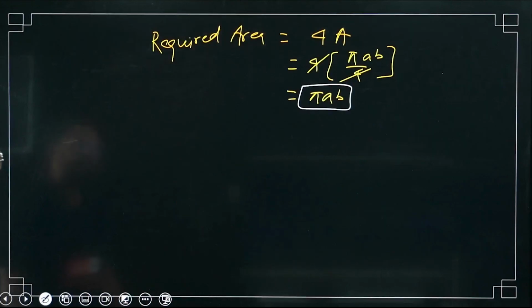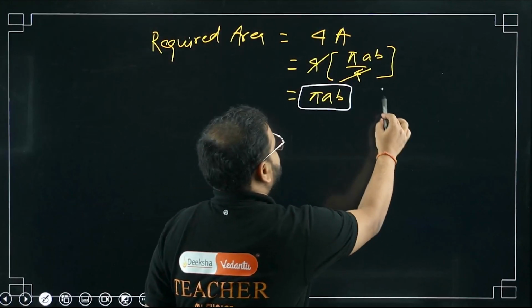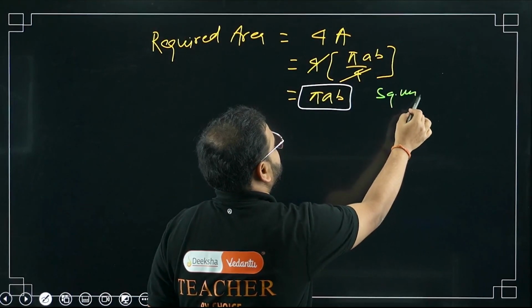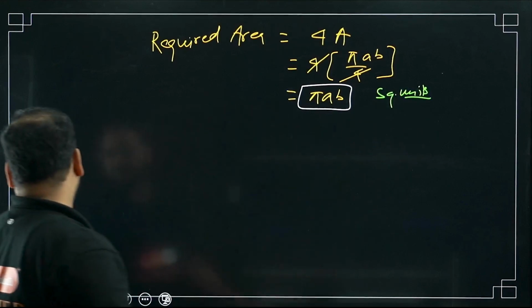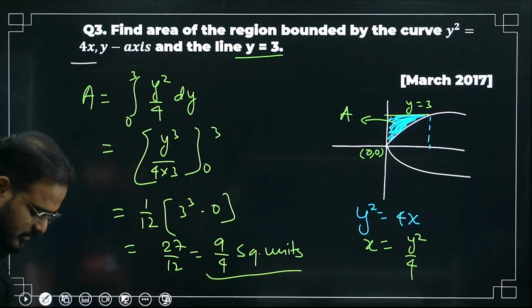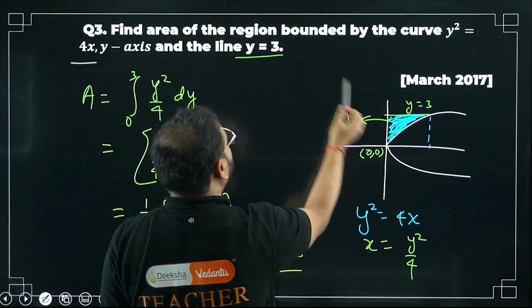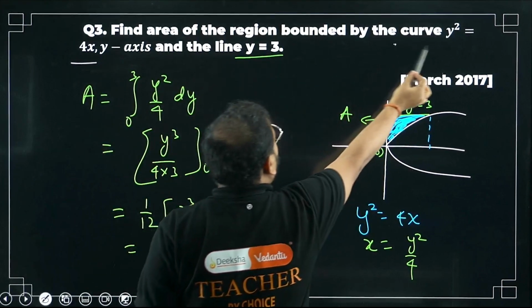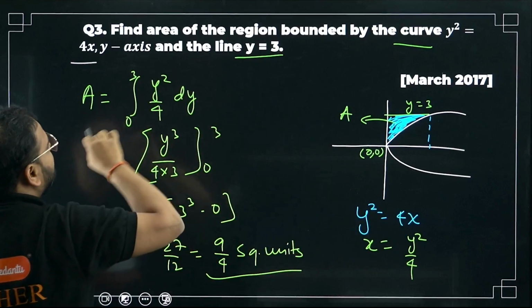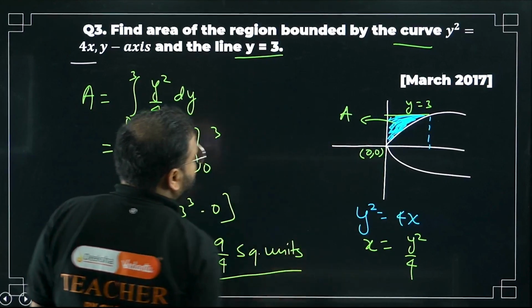So everywhere this also was square units only because it is area, na? So square units. Please have a look. Great. Have a look. Simple. Only for this part we're looking for the region bounded by the curve given like this, the parabola, and the line y equal to 3.